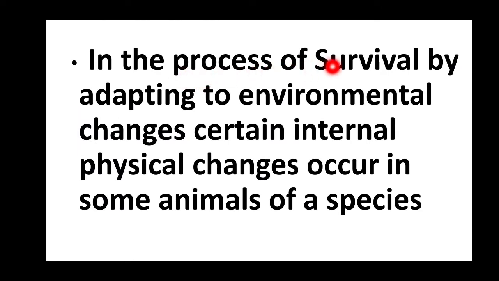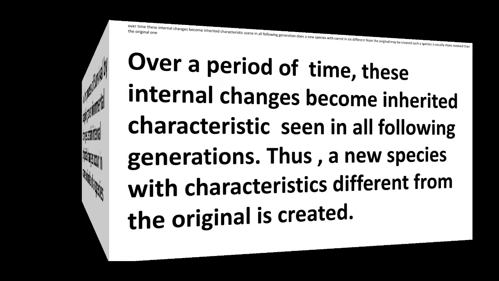In the process of survival by adapting to environmental changes, certain internal physical changes occur in some animals of a species.